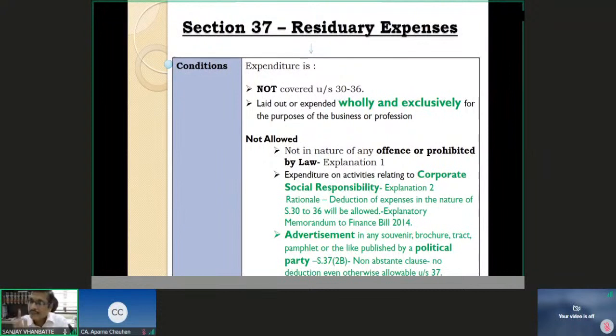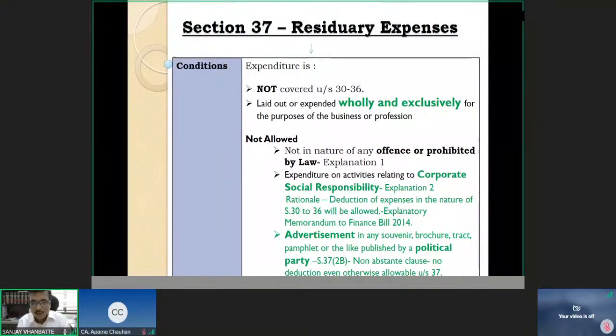But if any penalty is levied, any amount is recovered from you, which is not in the nature of compensatory for a period of time, but it is because of the breach of rule, breach of any provision of the GST Act, or for that matter, breach of any provision of the Customs Act, then that expenditure is not allowed to you, because that is straight away hit by explanation 1.